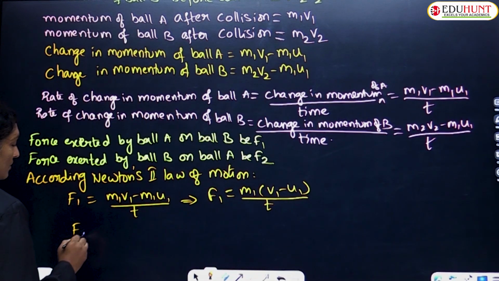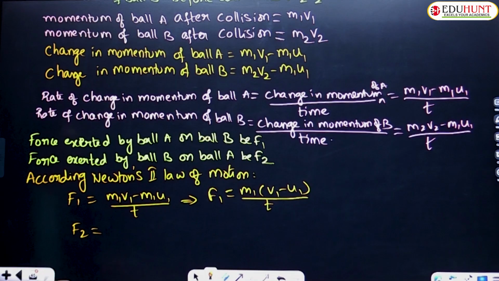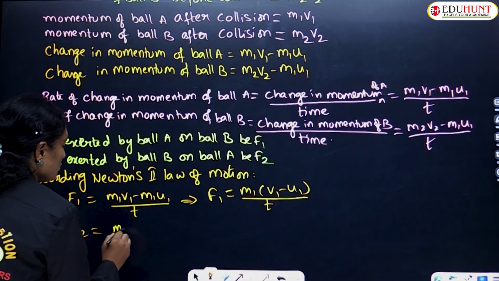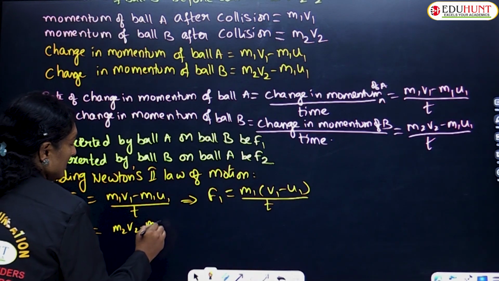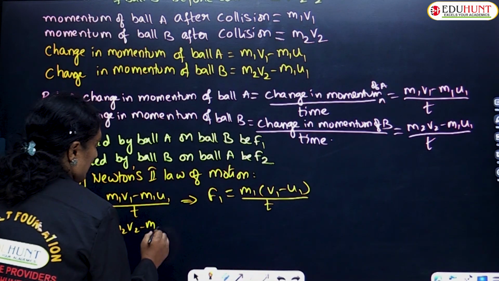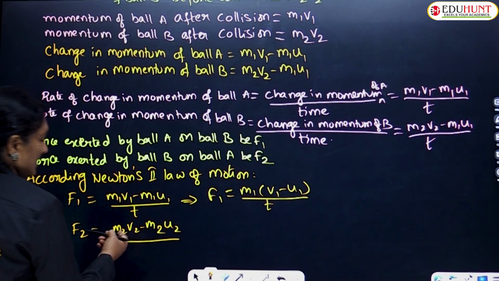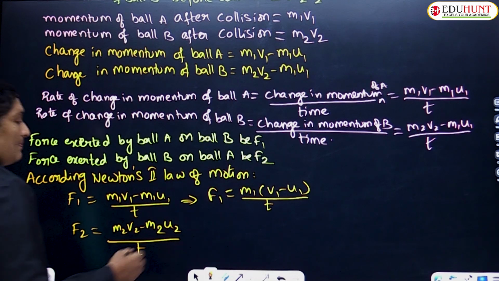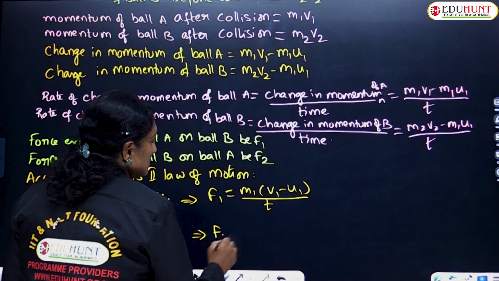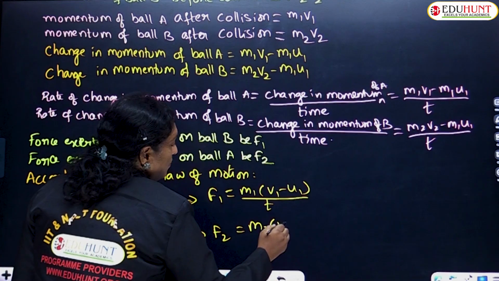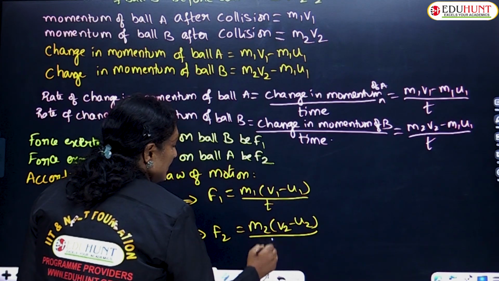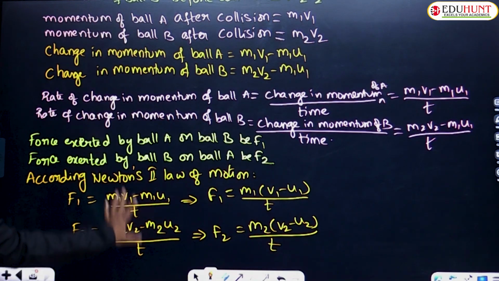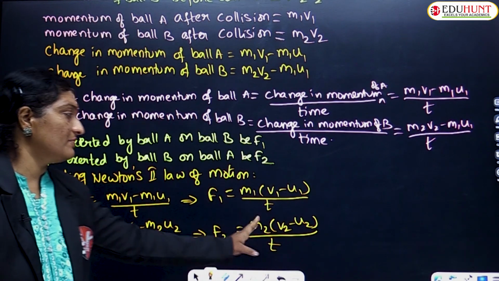Similarly, for ball 2, if you consider, again the rate of change of momentum for ball B. What is the rate of change of momentum for ball B? It is nothing but m2 v2 minus m2 u2, second mass and second velocity, upon t is equal to the net external force applied by it. So this F2 is equal to m2 into v2 minus u2 upon t. Is that clear, children? From the second law we have defined F1 is equal to this value and F2 equal to this.